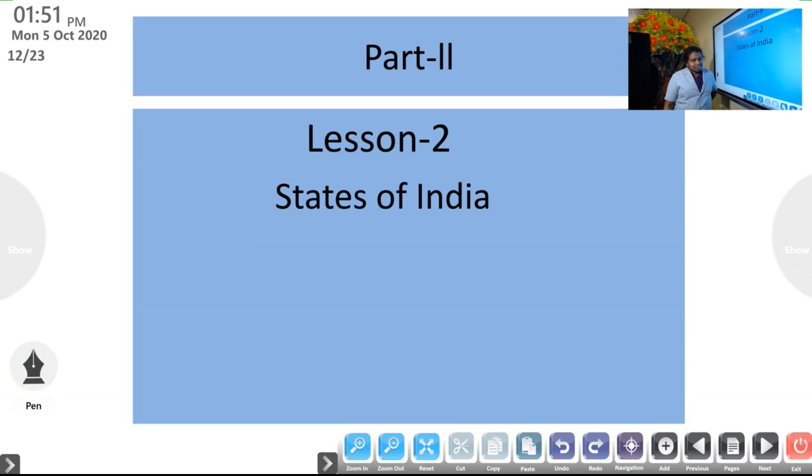Here again, we are going to continue our second lesson, States of India. Do you remember what we studied in our first class? We studied that there are 28 states in India and 9 union territories. Did you change that in your textbook? If you have not changed it, change it as 28 states and 9 union territories. Okay, let's learn some more things today.